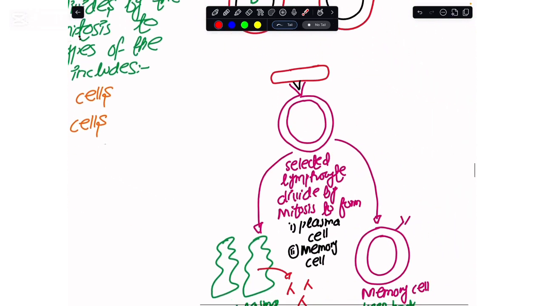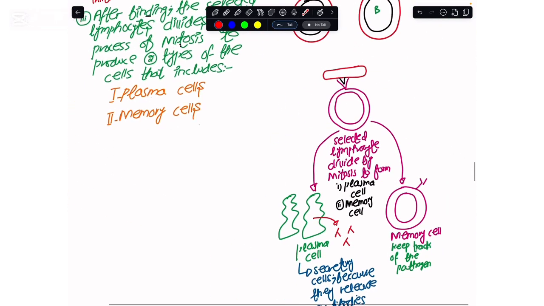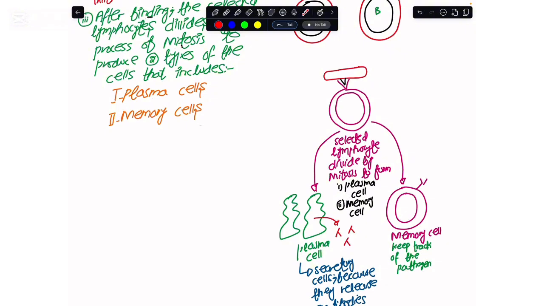Now, as of this point, we are not sure how the lymphocytes have eliminated the pathogen out of the body in the primary immune response.